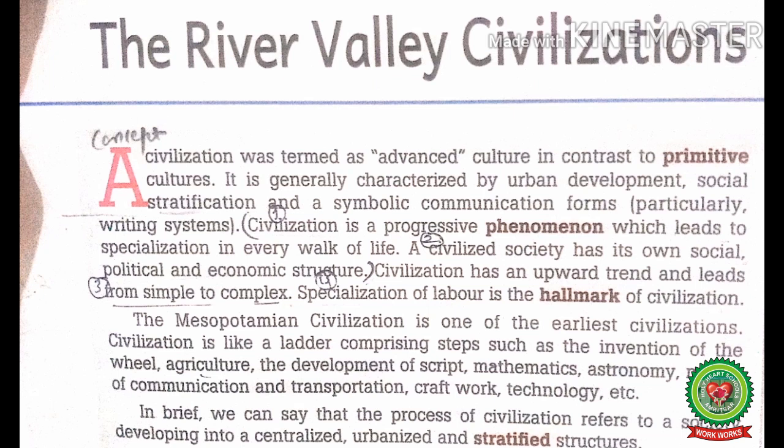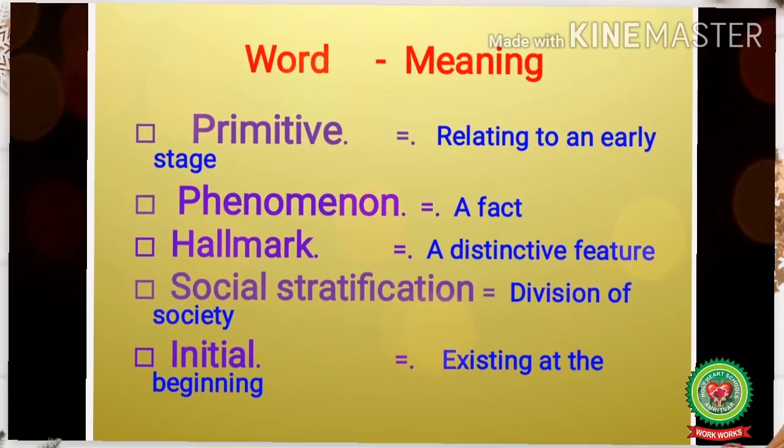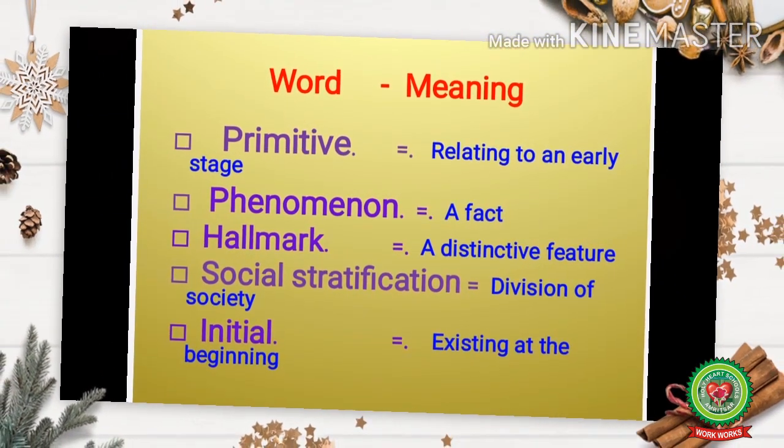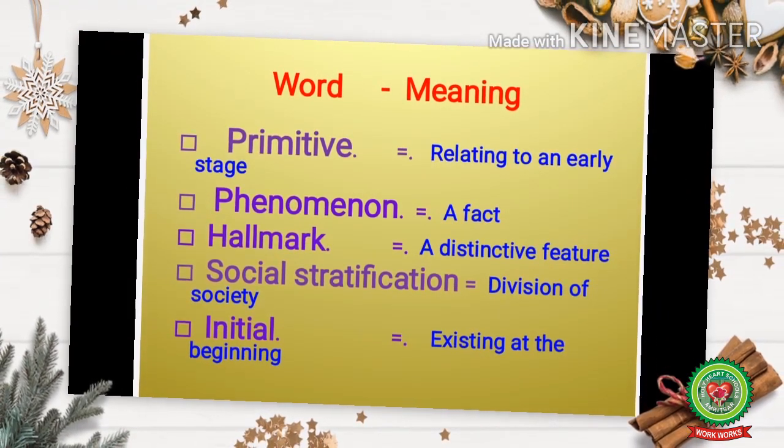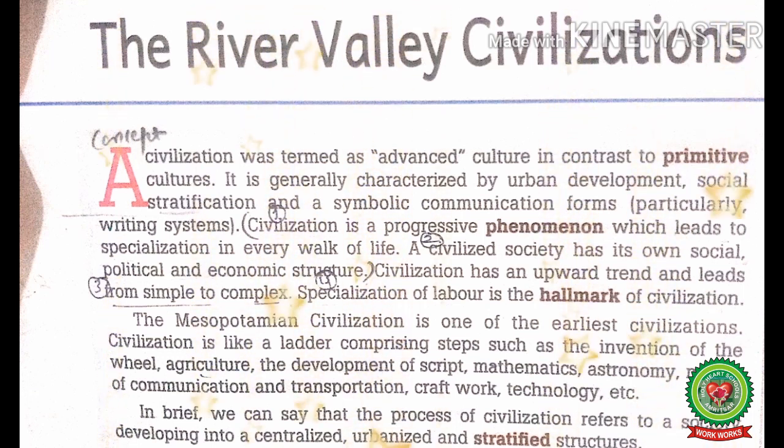A civilization was termed as advanced culture in contrast to primitive cultures. It is generally characterized by urban development, social stratification, and symbolic communication forms, particularly writing systems. Primitive means relating to an early stage, and social stratification means division of society. So, students, what is civilization? Civilization is the stage of human social development. Civilization means modern and well-developed culture in comparison to early stage.